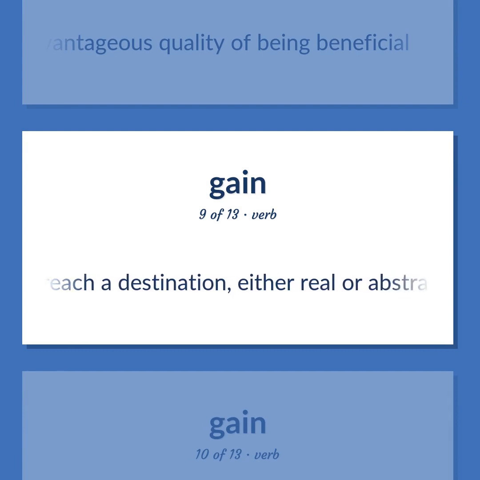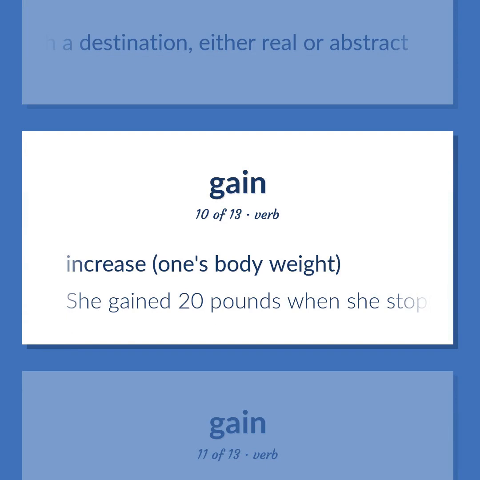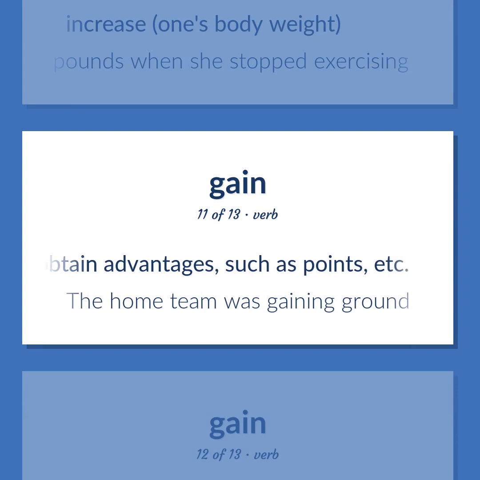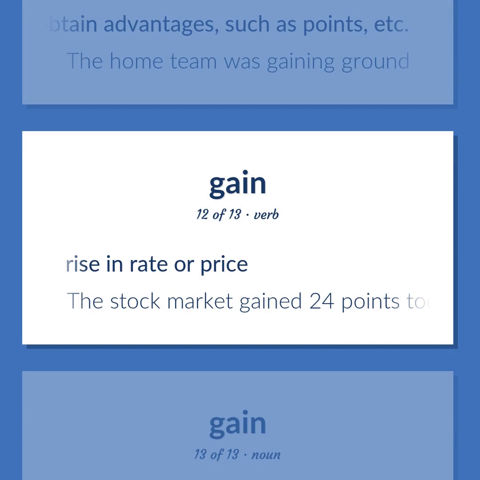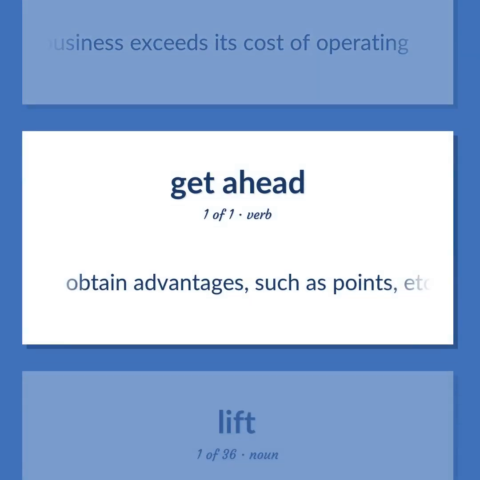Reach a destination, either real or abstract. Increase one's body weight. She gained 20 pounds when she stopped exercising. Obtain advantages, such as points, etc. The home team was gaining ground. Rise in rate or price. The stock market gained 24 points today. The amount by which the revenue of a business exceeds its cost of operating. Obtain advantages, such as points, etc.